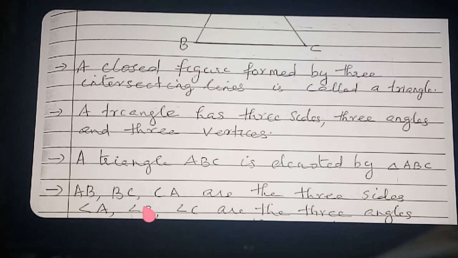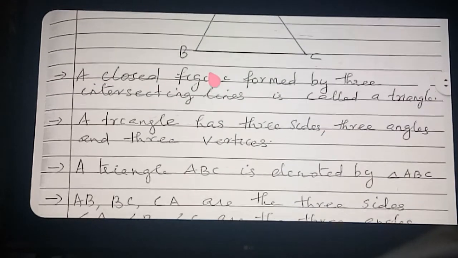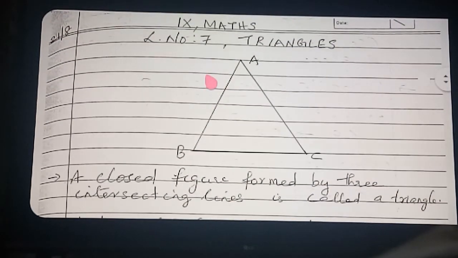Next point: AB, BC, AC are the three sides. Angle A, angle B, angle C are the three angles. Clear? And A, B, C are the vertices. Okay, so once more you can go through the points here. You also say along with me.